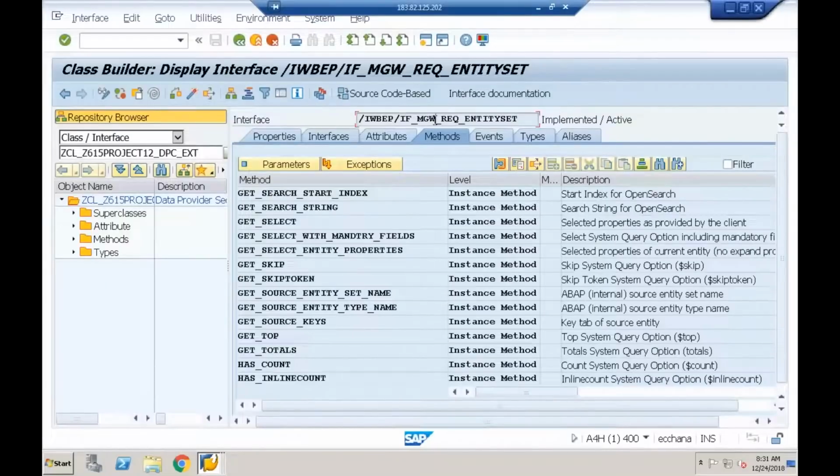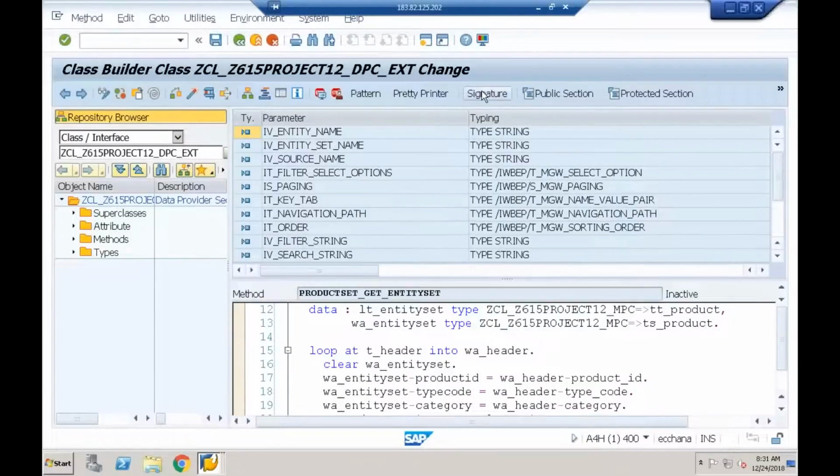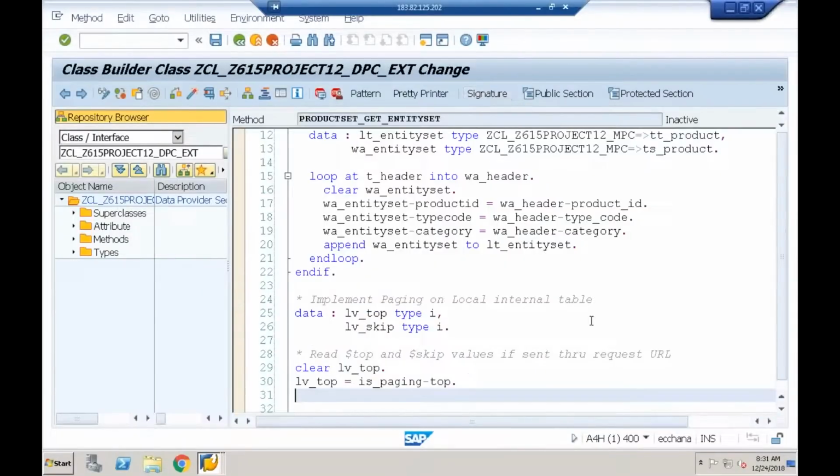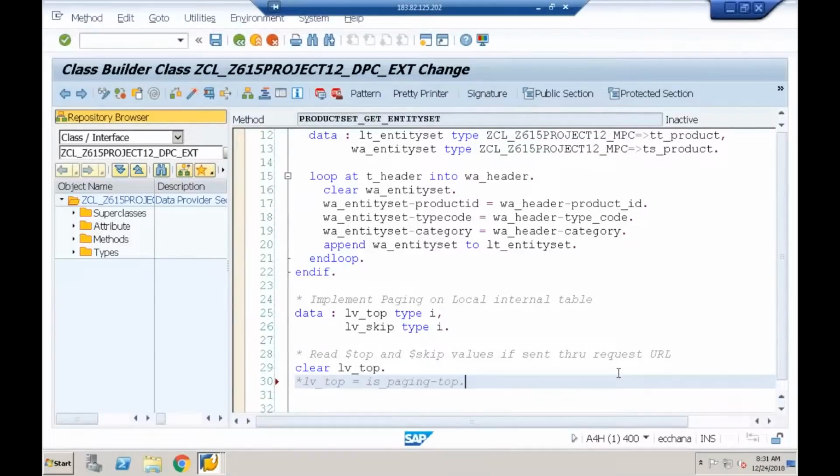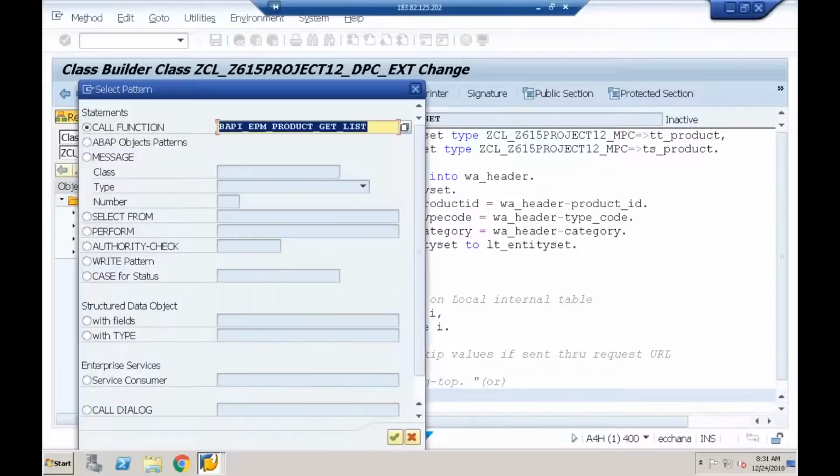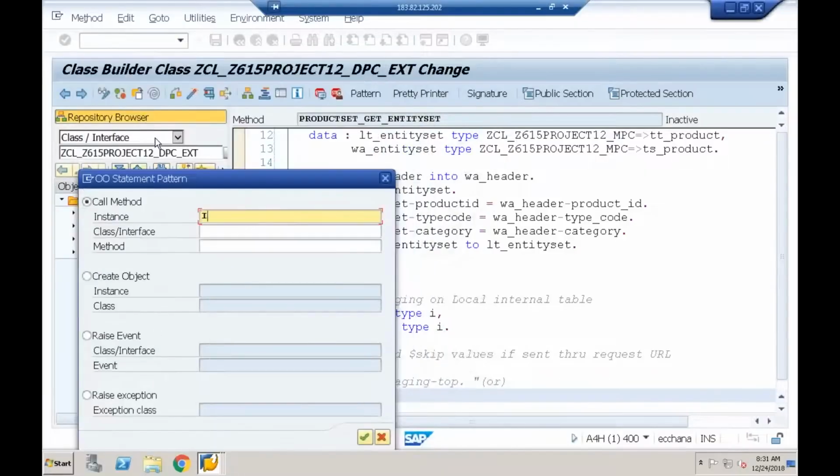So this is the interface. Okay, I'll use this interface, io_tech_request_context. I'll just comment this out. For the parameter above, the object pattern io_tech_request_context is an interface.